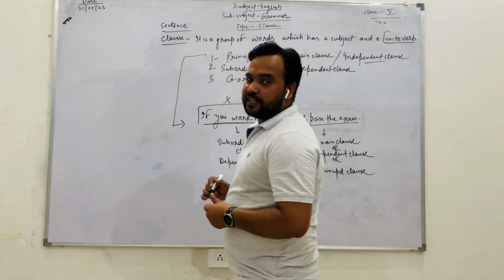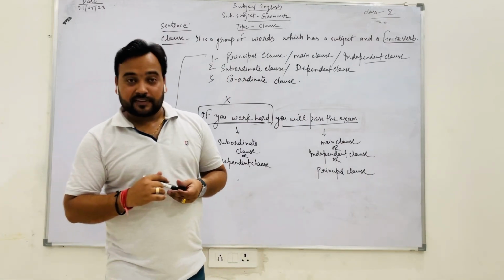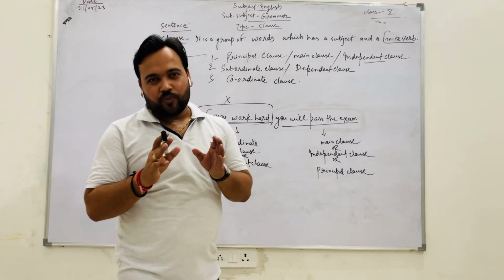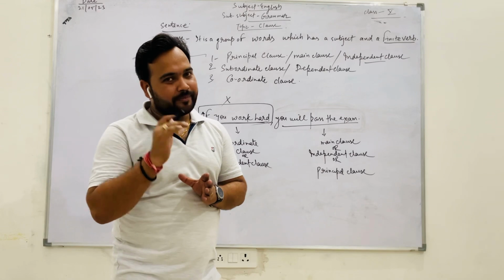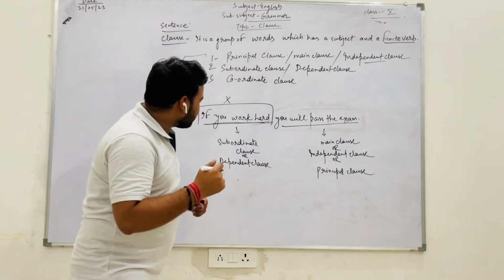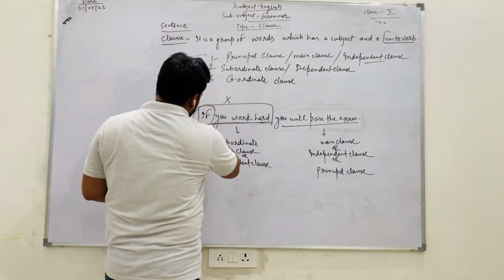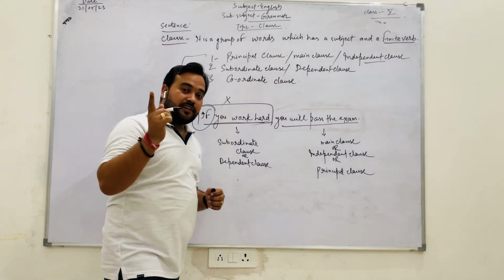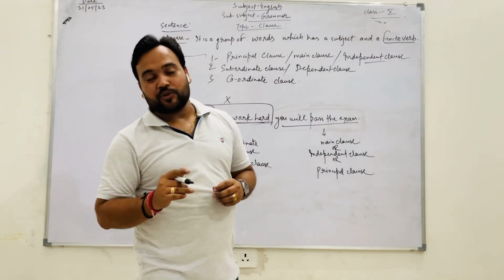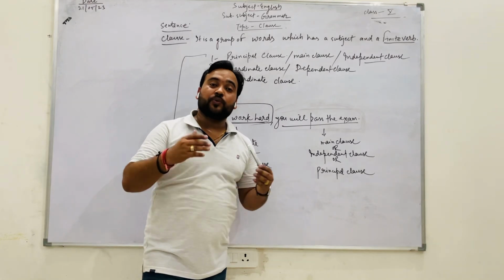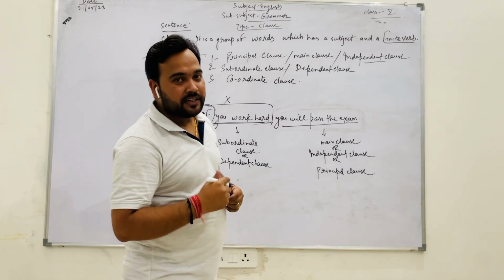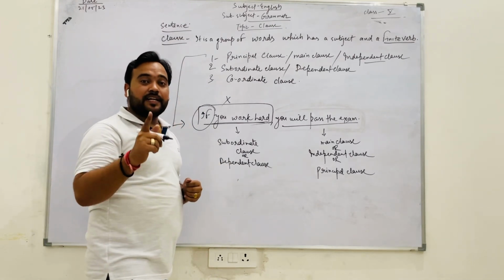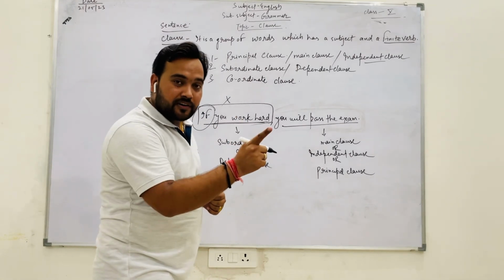In this way we can identify. This is the rule. Now one easy method to identify which is dependent and which is independent: if in a sentence there are 2, 3, 4 clauses, you just see if there is any subordinating conjunction with any clause.